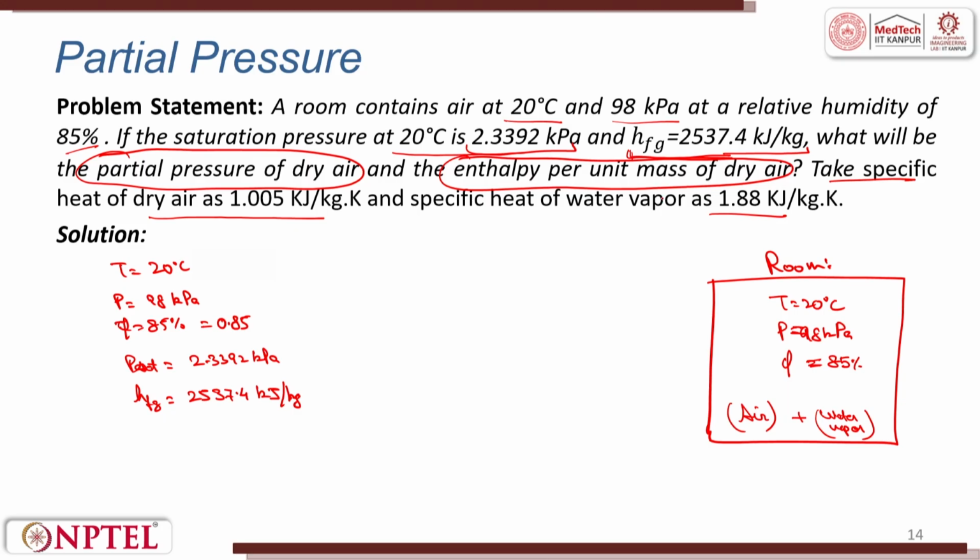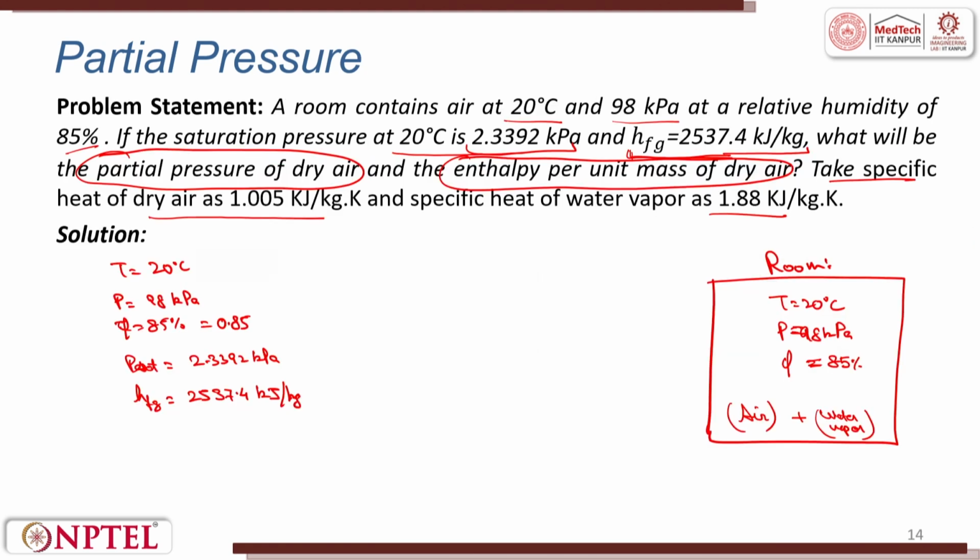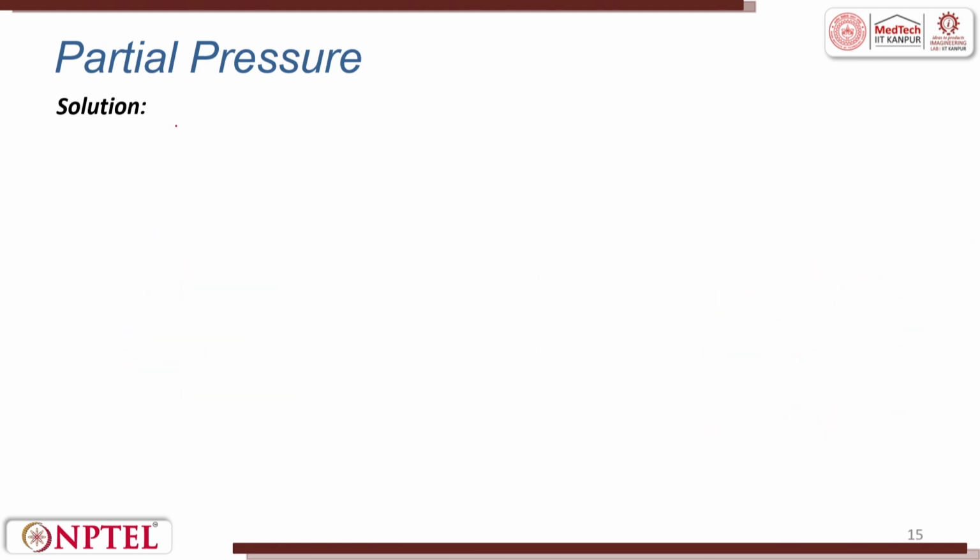To calculate this, the partial pressure of dry air can be taken from this relation. First we will find the partial pressure of the vapor and then we will find the partial pressure of the dry air. So first is the partial pressure of vapor. Whenever I write vapor, it means water vapor here.